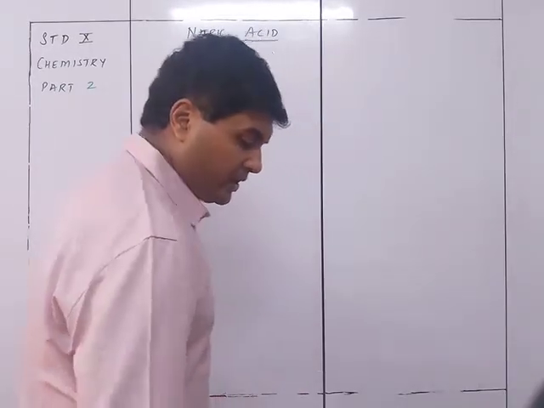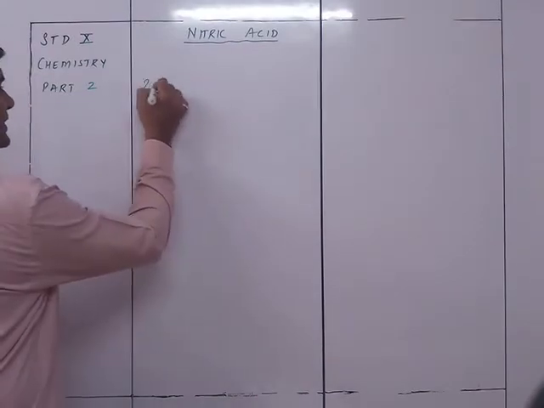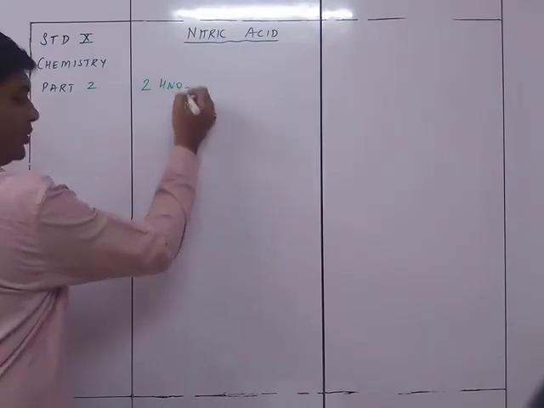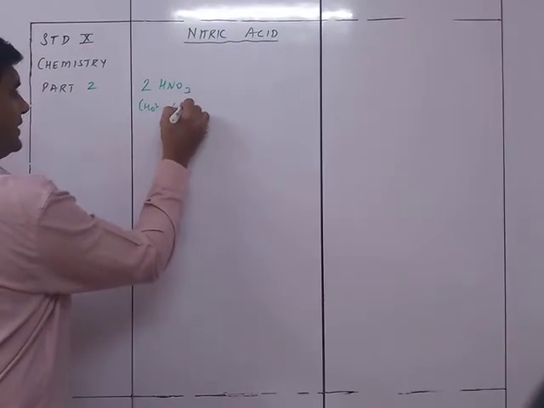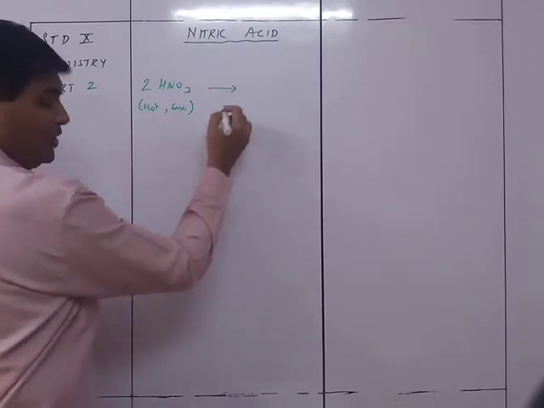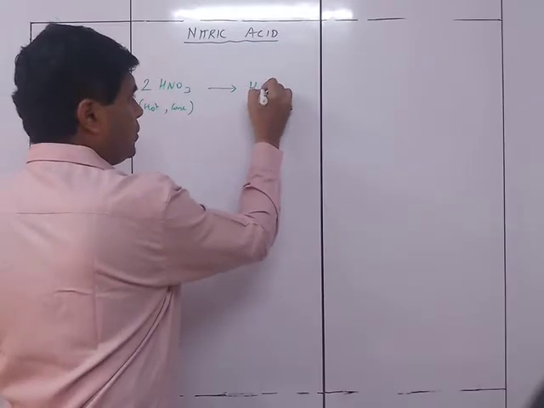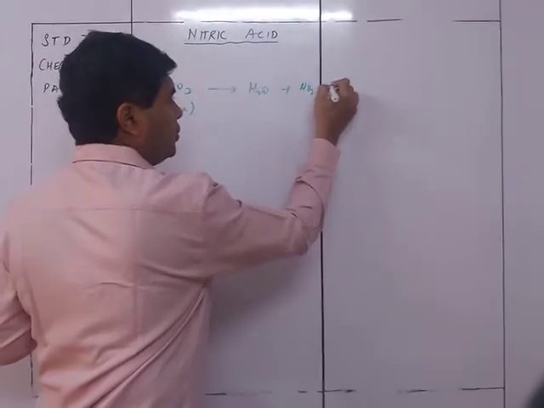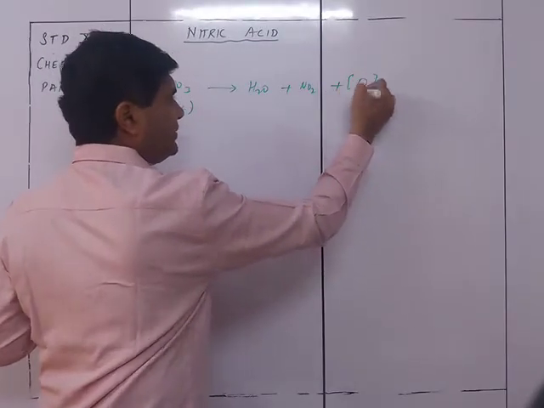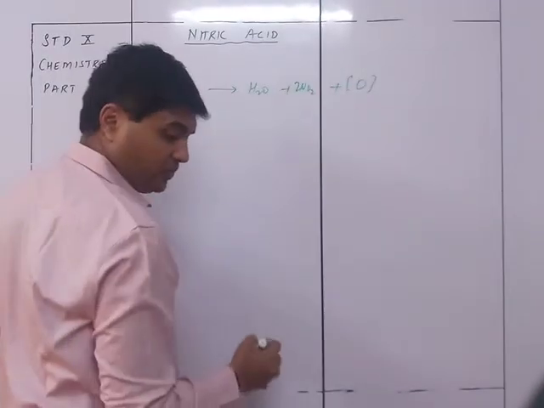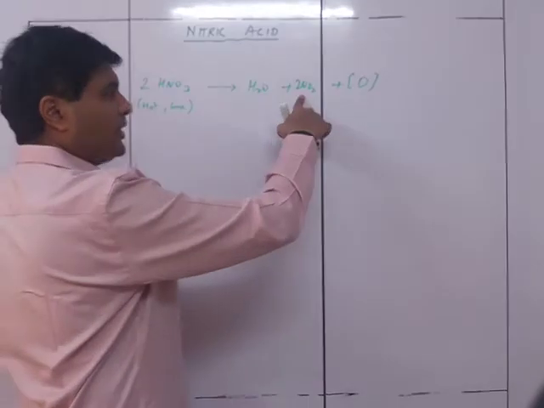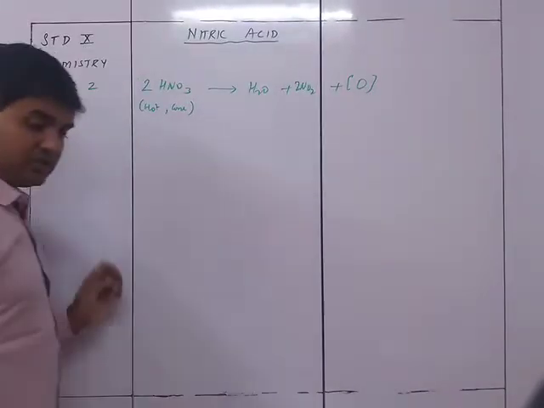So we see over here that when you have HNO3, hot or concentrated, it is going to give me in the reaction H2O plus NO2 plus O. This is what we receive. So the equation formed is H2O plus 2NO2 plus O nascent. This is the nascent oxygen.